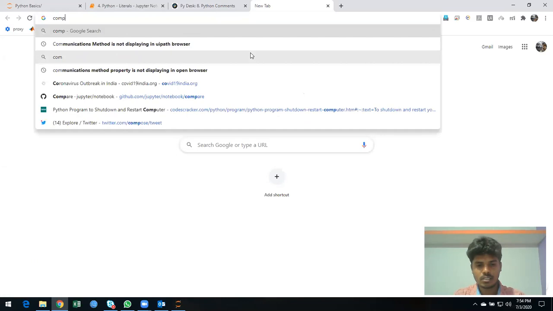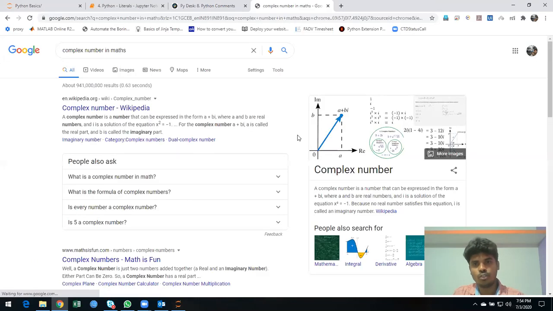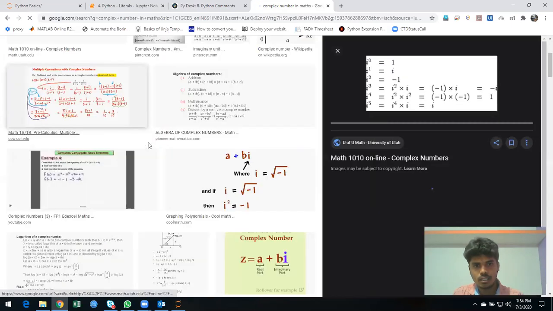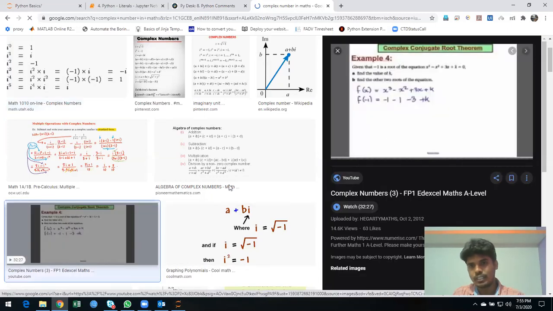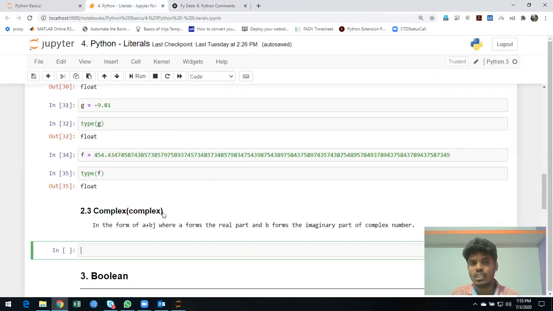Let me try a complex number. If you see here, in a complex number a plus b i, usually in mathematics they use i.